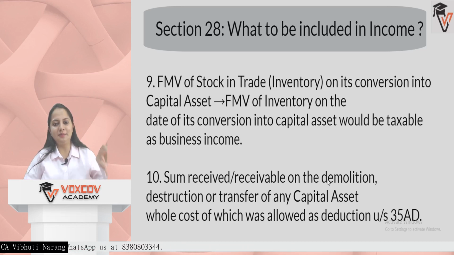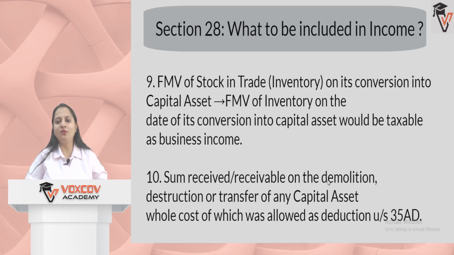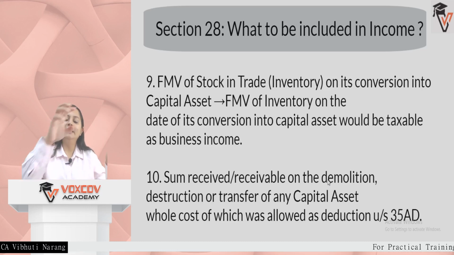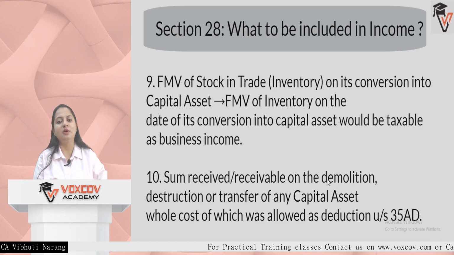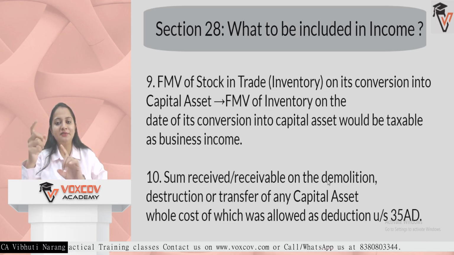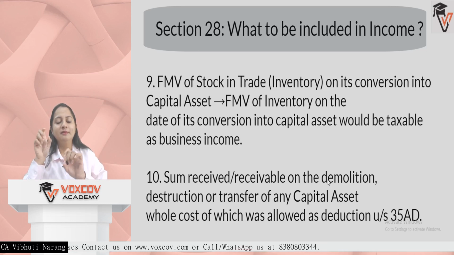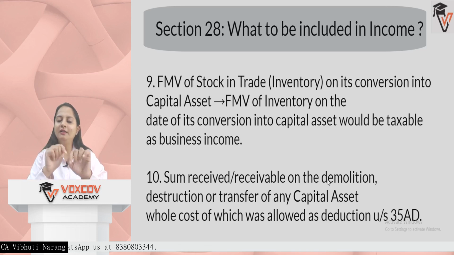So whenever a jewelry item, which is stock in trade for the jewelry showroom person, gets converted into jewelry for his wife or spouse, whatever the case is, that will become a capital asset and it will be deemed as income. The fair market value on the date of conversion will be deemed as income under the head PGBP.